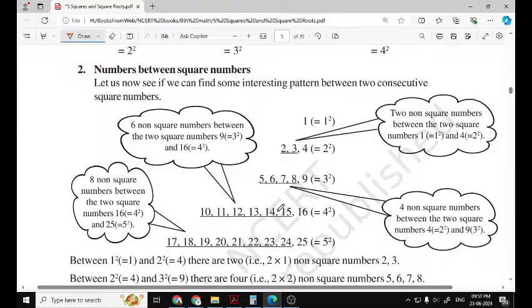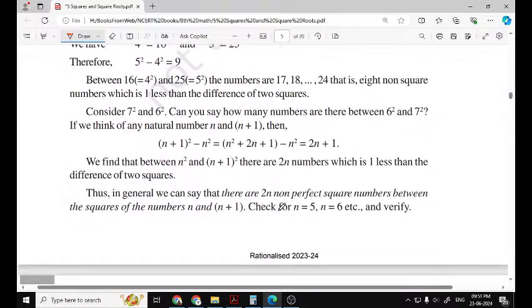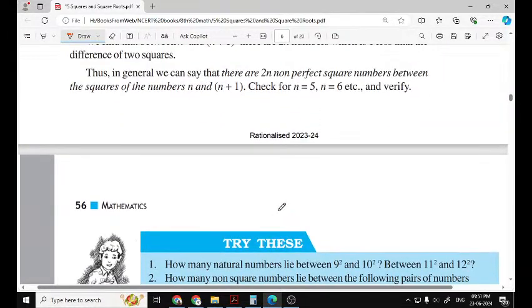Now the numbers lying between two square numbers. Let's consider perfect squares 1, 2, 3, 4, 5. 1 square is 1 and 2 square is 4. And there are non-perfect squares.